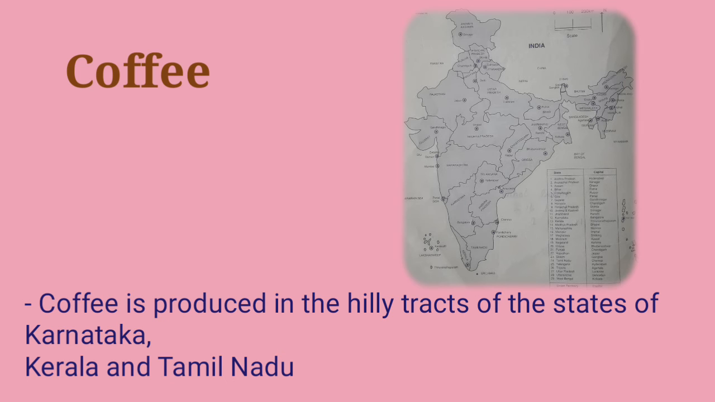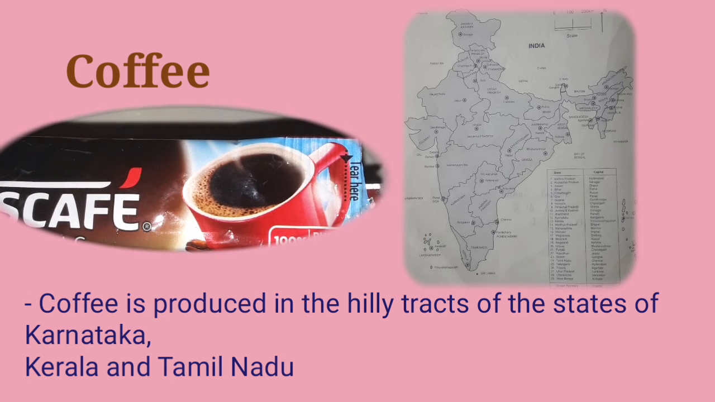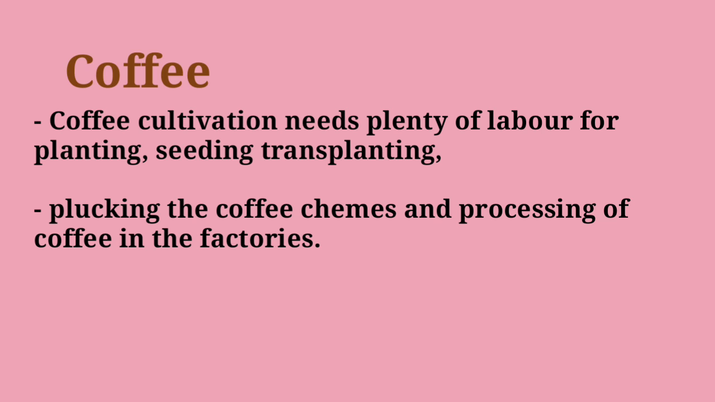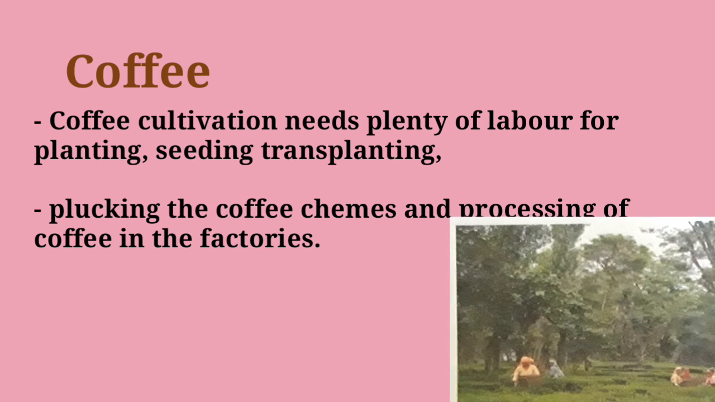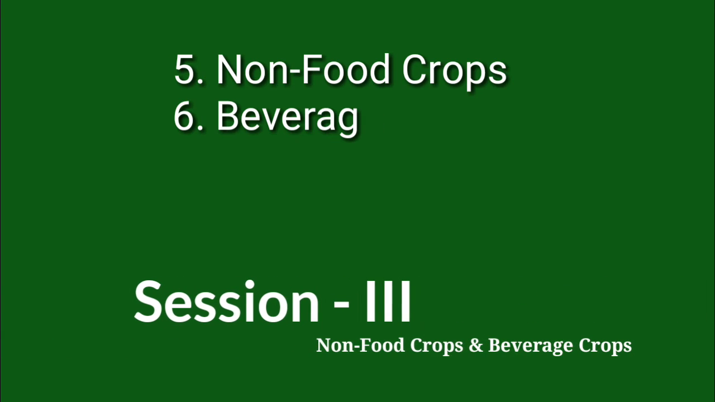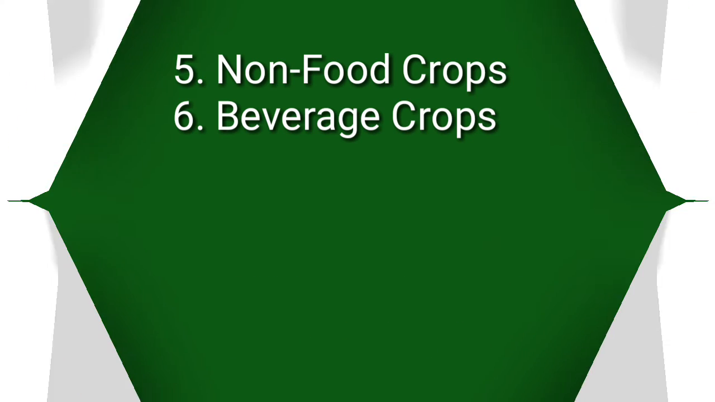Coffee is produced in the hilly tracts of the states of Karnataka, Kerala and Tamil Nadu. Coffee cultivation needs plenty of labor for planting, seed transplanting, plucking the coffee cherries and processing of coffee in the factory. In session 3, we have learned non-food crops and beverage crops.